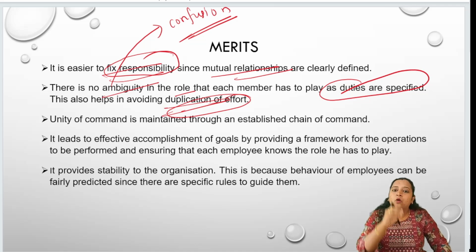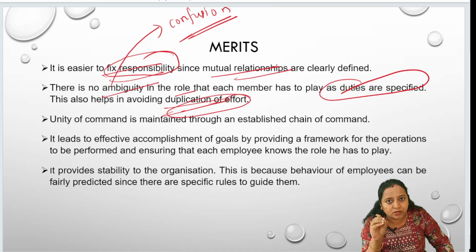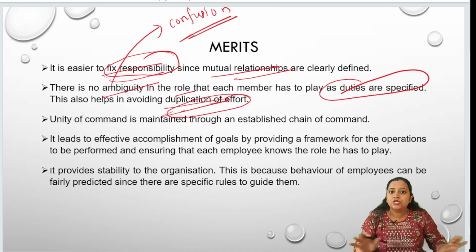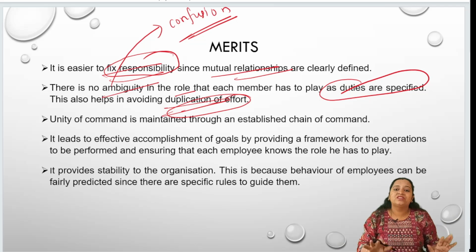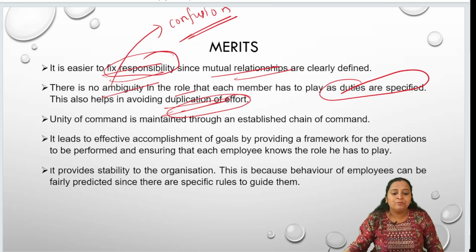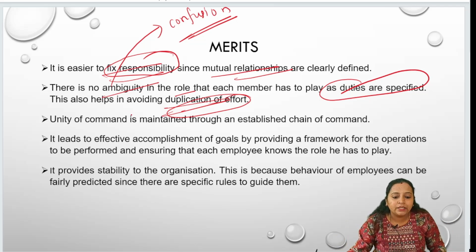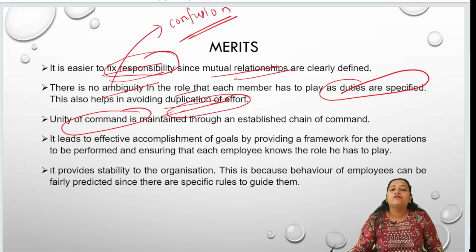They will do it according to their authority and responsibility. There will be no confusion, no overlapping, no duplication of the work which is performed in the organization. Unity of command is maintained. Ma'am, what do you mean by this unity of command?